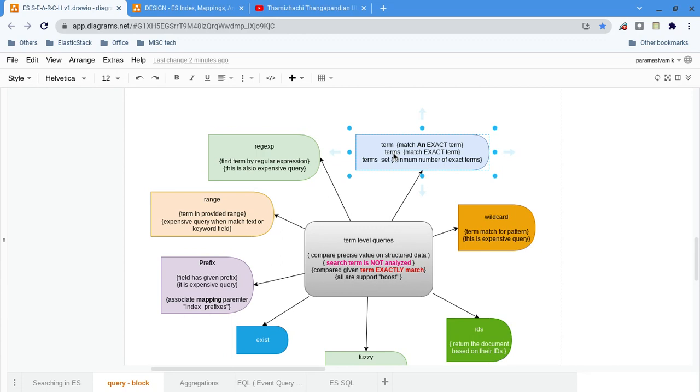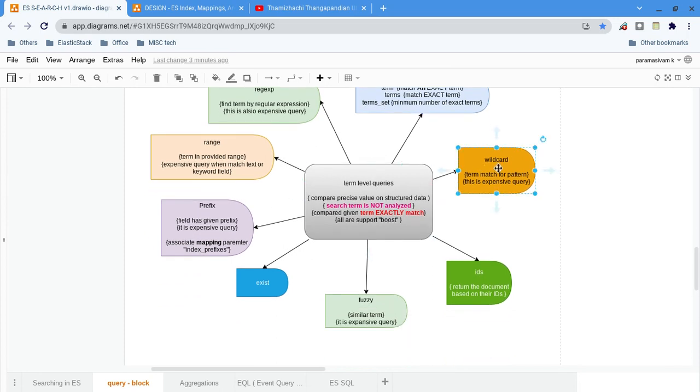It's not like either one. In terms, it's either one: if any one of these matches, then I will get the document. In term set, I can say that if two of my terms are matched, then only return the document, or if three of my terms match, then only return the document. That is term set. So term is a single one, terms is an array of one, and term set is again array-like, but I can say the minimum number that has to be matched before I take it. Let's say a minimum of two things has to be matched, then only I should return.